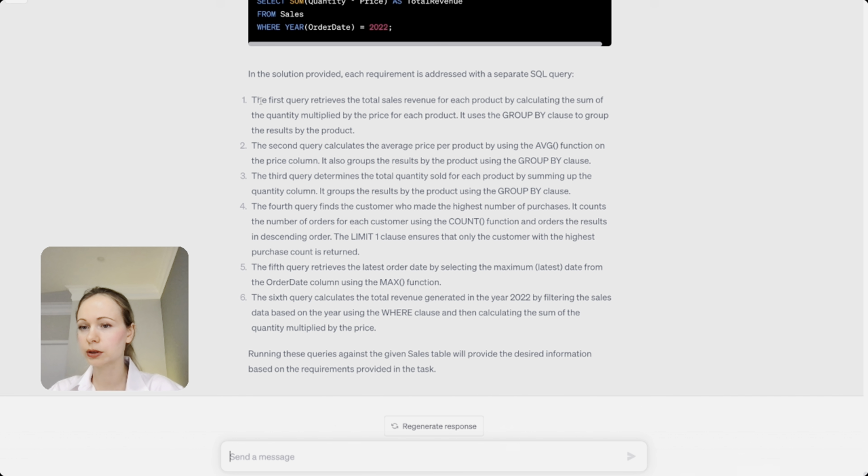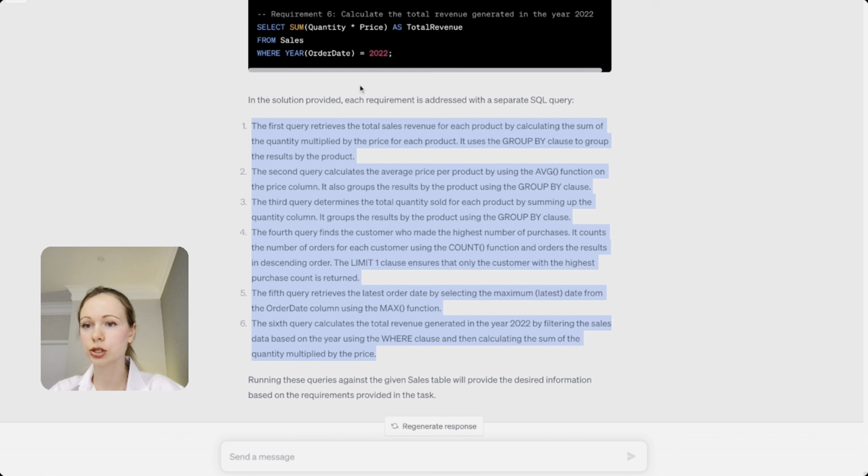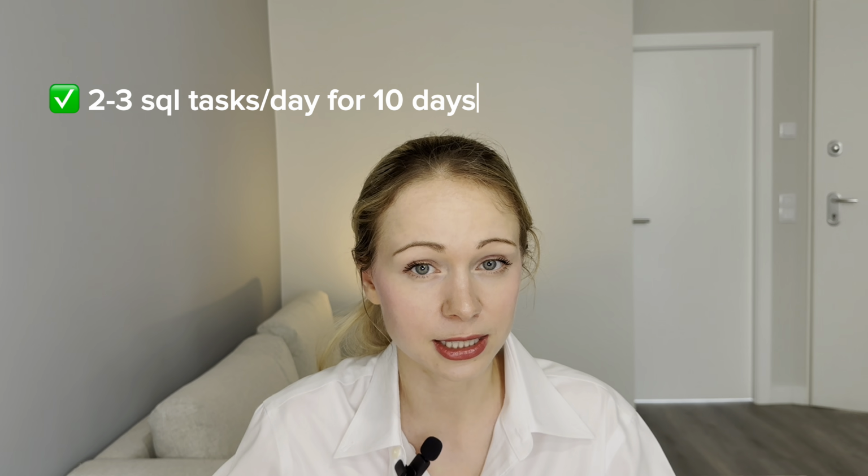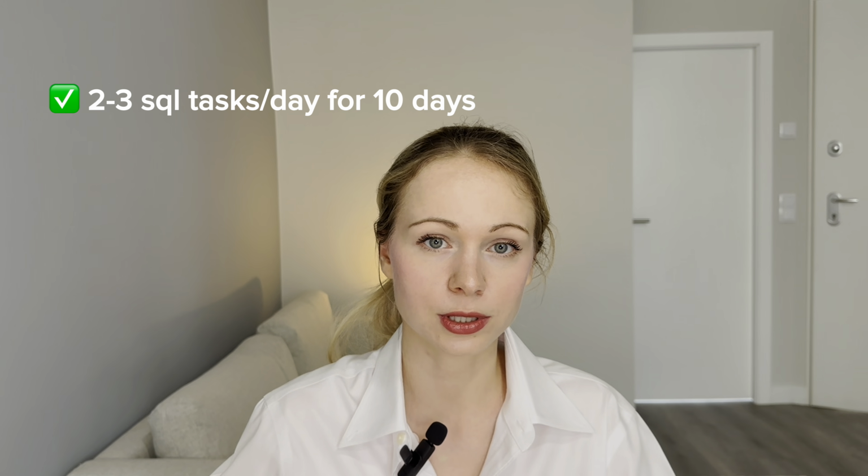And also you have a very nice detailed explanation of what's happening within each task and which function does what. So you can generate as many questions as you want to practice. A good rule of thumb is 2-3 SQL tasks a day for 10 days to get the fluency.